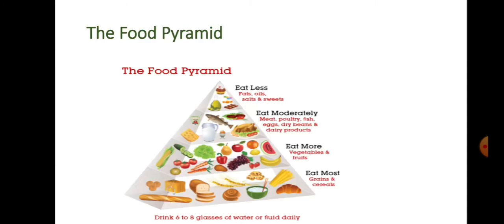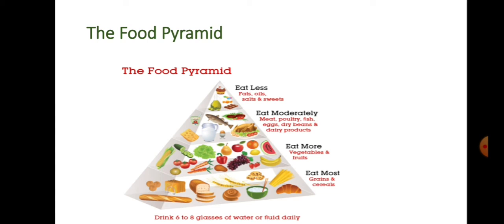Okay, children, this is the food pyramid. That is, we have to eat in this way. Look at the base of the pyramid. At the bottom of the pyramid we have to eat the most. What do we have to eat most? Grains and cereals, in a very large amount in our food.